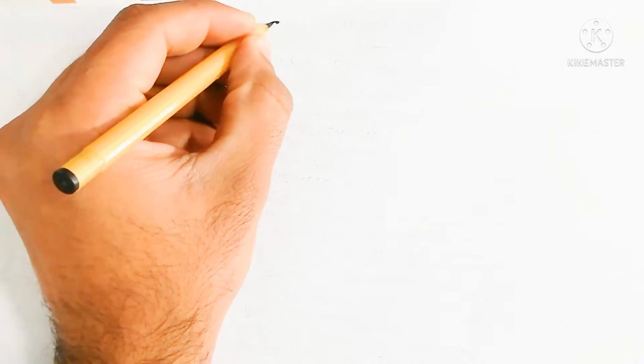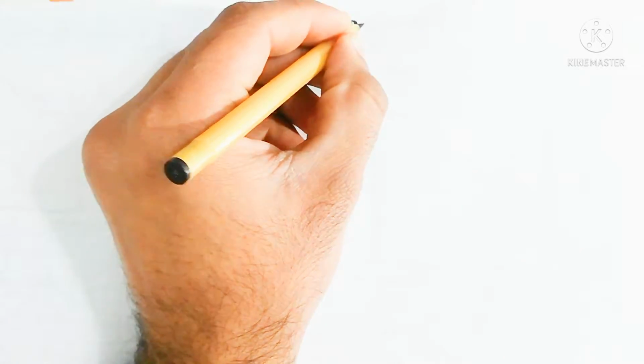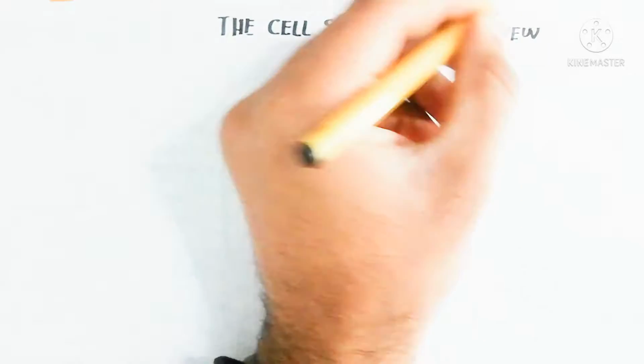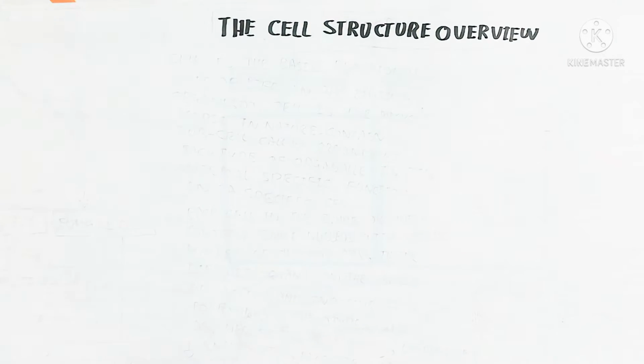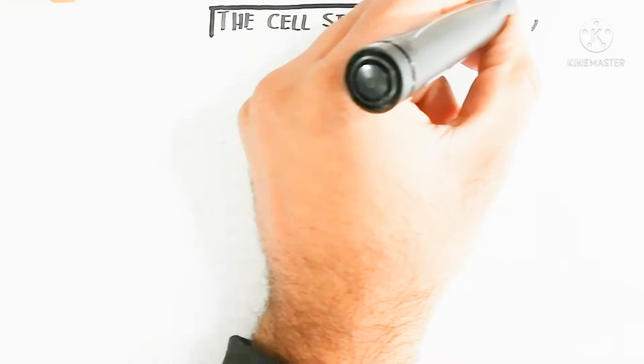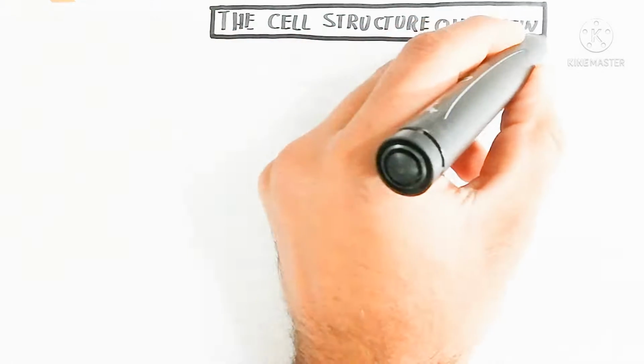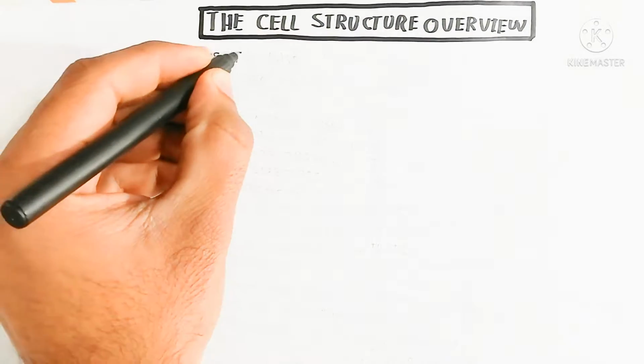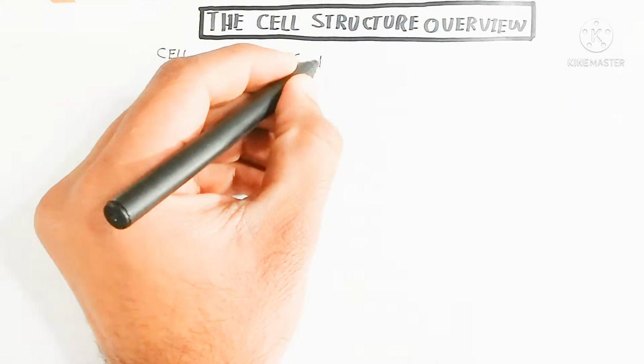Hello, in this presentation we will discuss the cell structure overview, and we will learn about the different cells, basically on the basis of plant cell, bacterial cell and animal cell. So that is just a basic overview. First of all, we need to understand what the cell is.